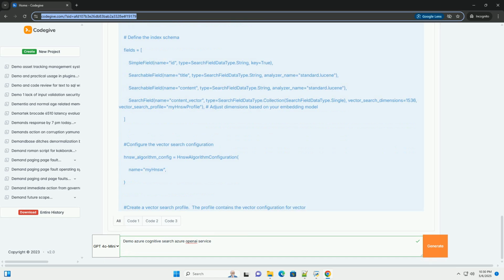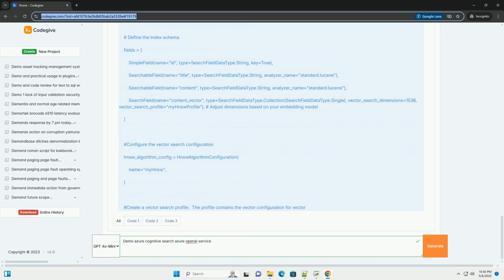load_documents(file_path) loads documents from a JSON file. The JSON file should contain a list of dictionaries, where each dictionary represents a document. The dictionary should have fields ID, title, and content, or you can adapt the code to your specific data structure. We iterate through the documents, generate embeddings for the content field, and create a new list, indexed_documents, that is ready to be uploaded to Azure Cognitive Search.